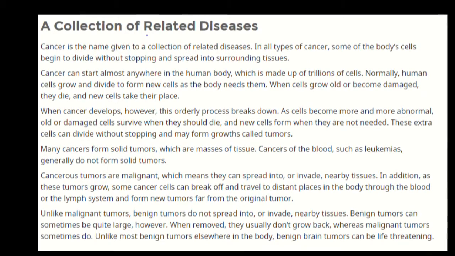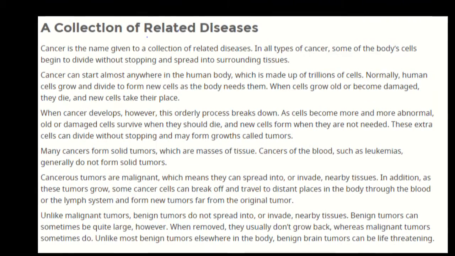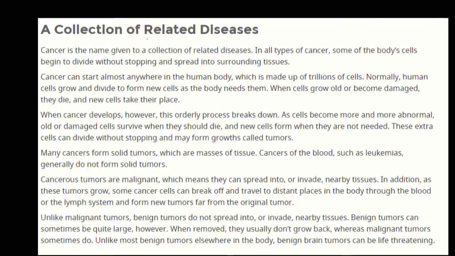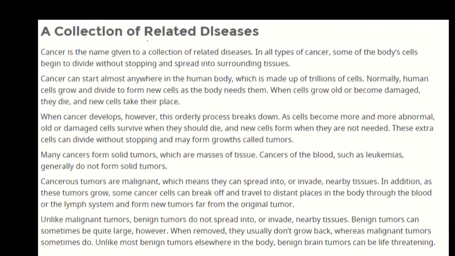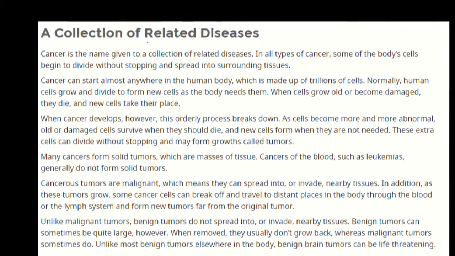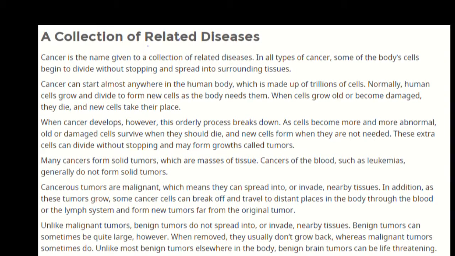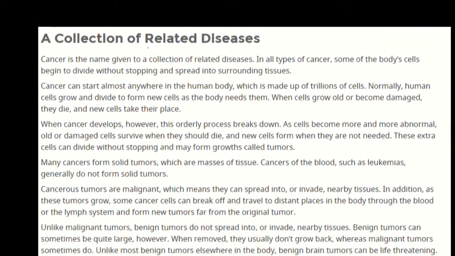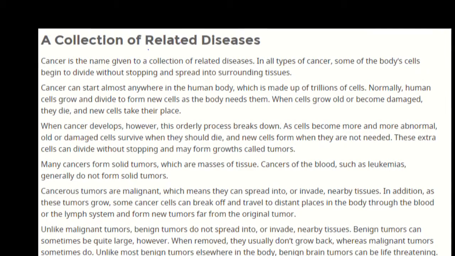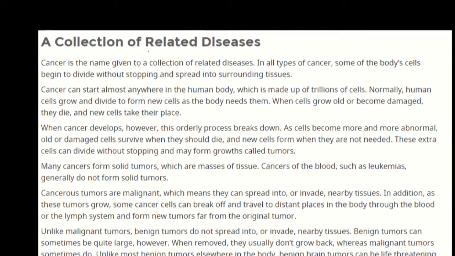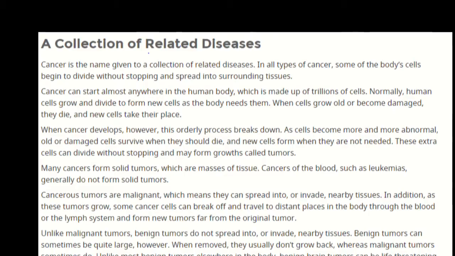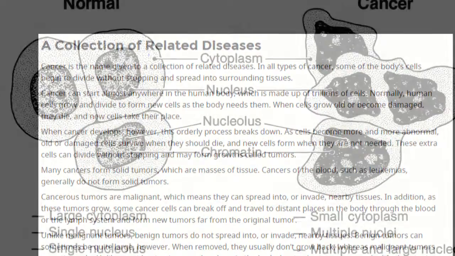When cancer develops, however, this orderly process breaks down as cells become more and more abnormal, old, or damaged. Cells survive when they should die, and new cells form when they are not needed. These extra cells can divide without stopping and may form growths called tumours. Many cancers form solid tumours, which are masses of tissue. Cancers of the blood, such as leukemias, generally do not form solid tumours.